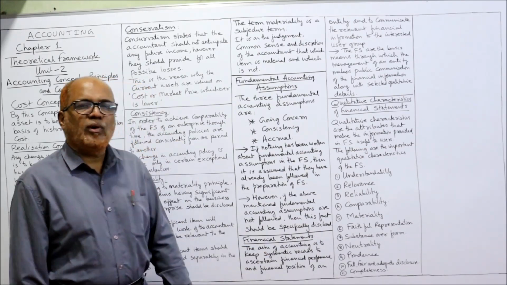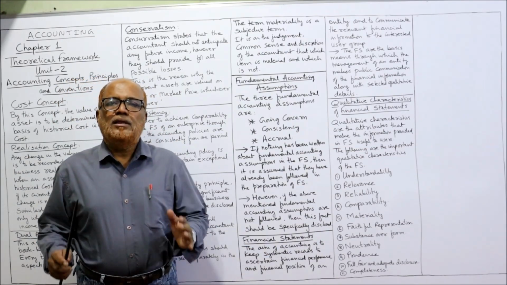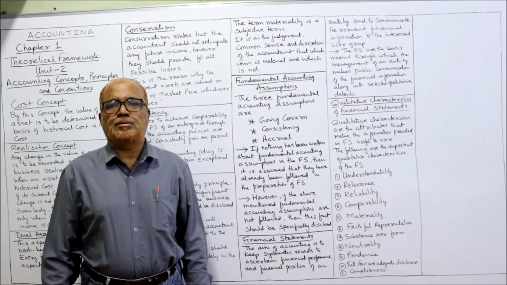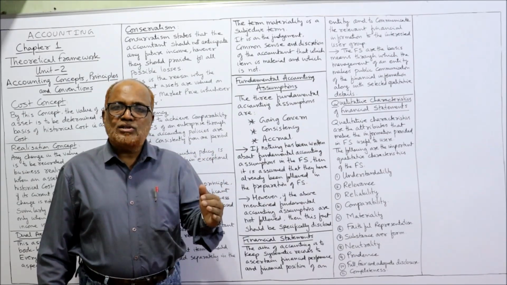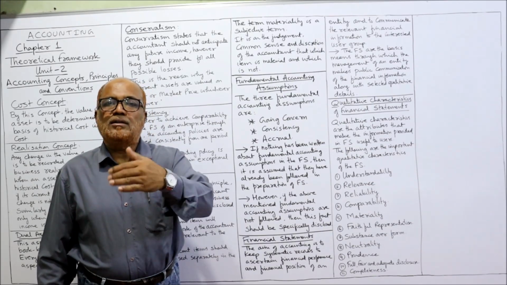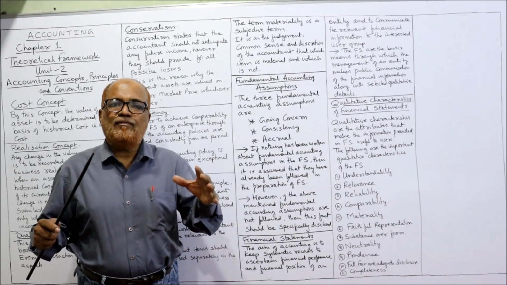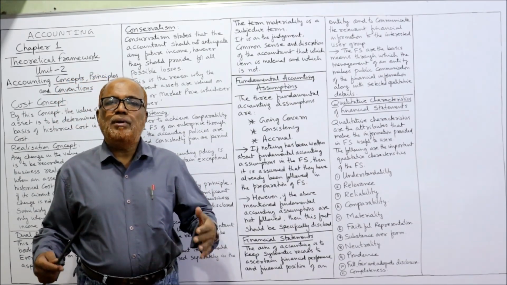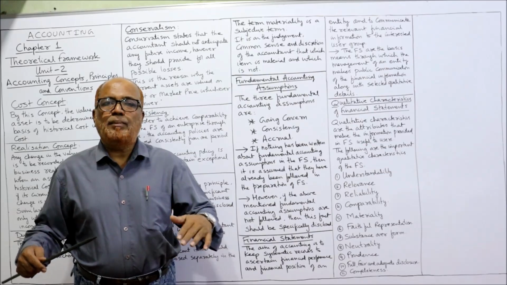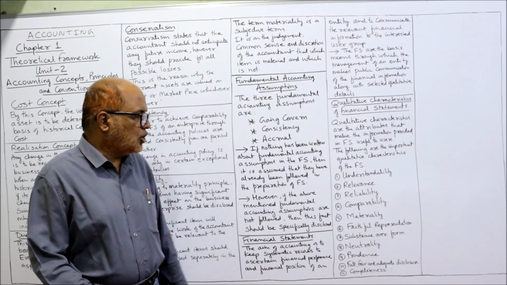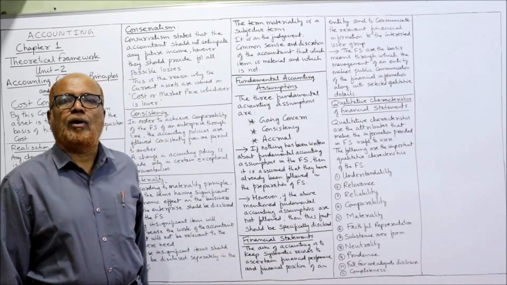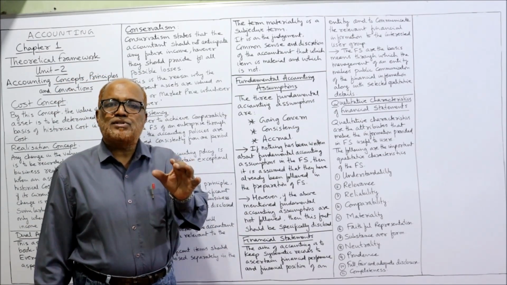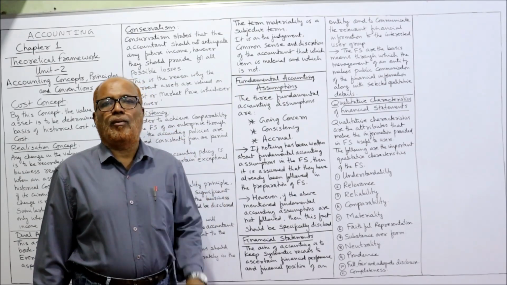Next one, faithful representation. There should not be any misrepresentation in the financial statement because the financial statements are used by the users to take decisions. For example, if there is no fair disclosure, the investors may be misled, the investors may be duped. So this should not be there. Then substance over form. While recording the transactions, that means the substance should overcome the form.